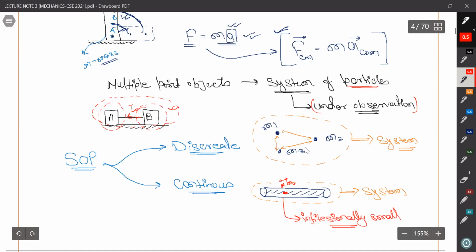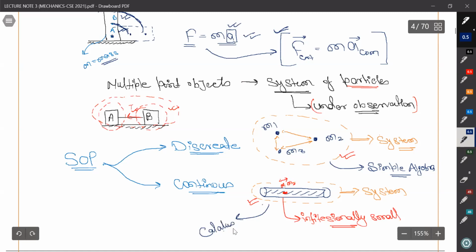And here we can calculate the distance between each one of the particles. So this one is termed as discrete and this one is termed as continuous. So here we can apply simple algebra for solving things, right? And here we have to take the help of calculus for our concern. Okay.